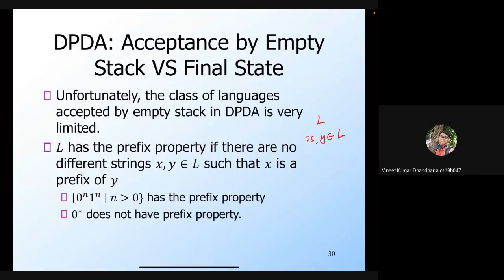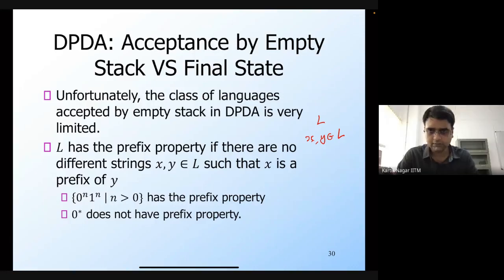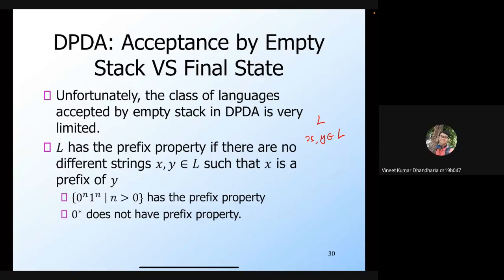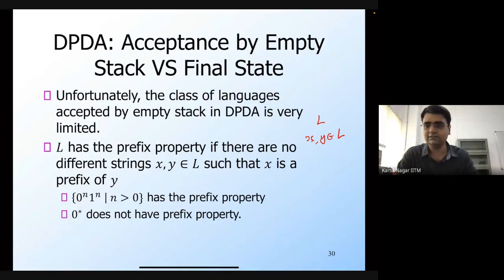When we want to accept Y, we will go through X, and the PDA will accept X, and after that the stack is empty. Since the PDA is deterministic, you have to follow this path only, and there is no more for you to do. If it is accepting X, it cannot accept anything which has prefix X. Yeah, exactly, that's correct.